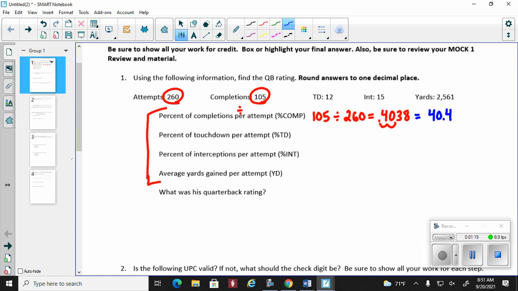Now, that's the only time you're going to see me do work because I need to speed up a little bit. So the percent of touchdowns per attempt, there were 12 touchdowns divided by attempt. Notice that you're dividing by the same number every single time. All right, so 12 divided by 260, move 2 places to the right, and you get 4.6. Okay, percent of interceptions. Interceptions, there was 15 of them divided by 260. All right, so 15 divided by 260 is going to be 5.7%.